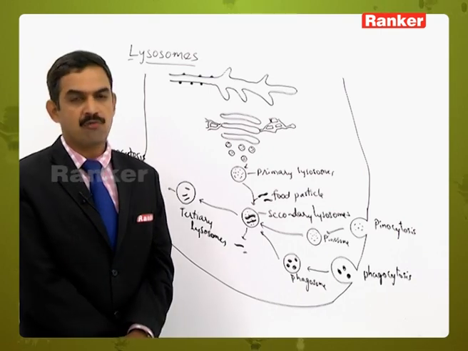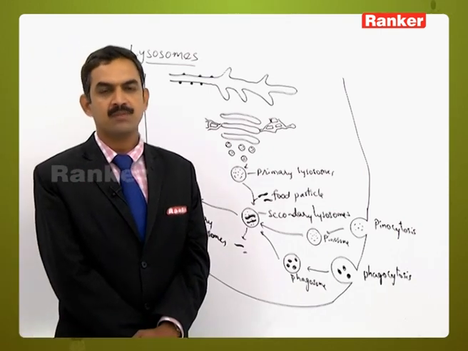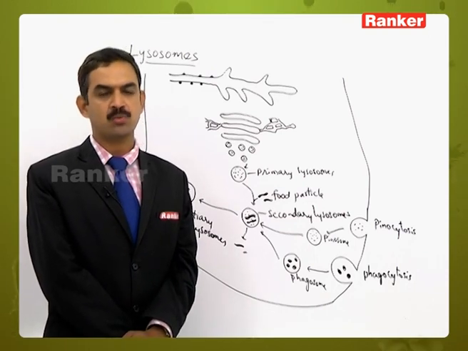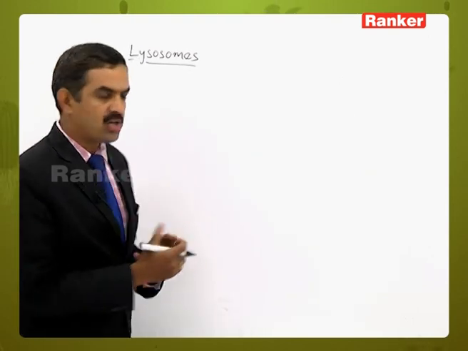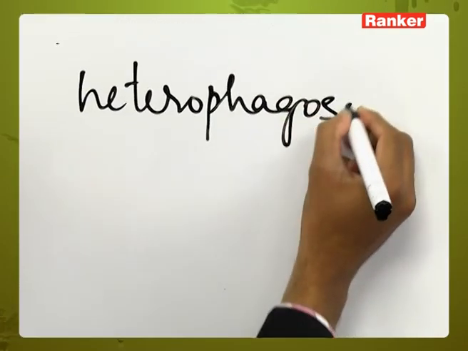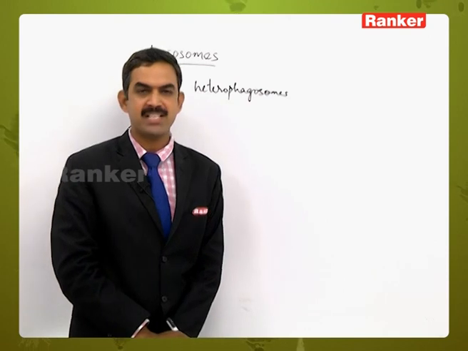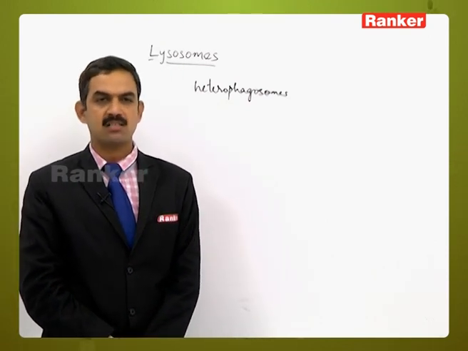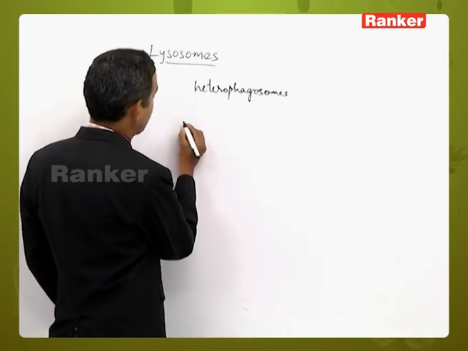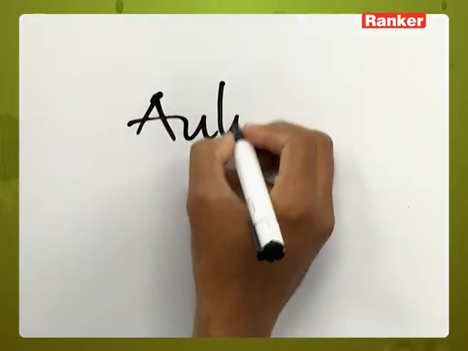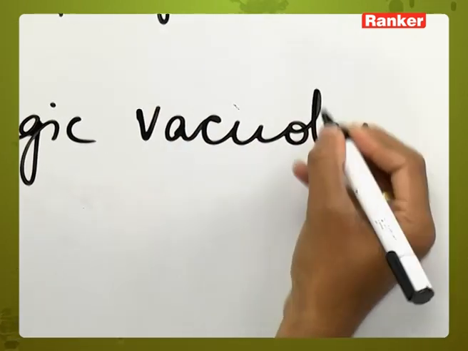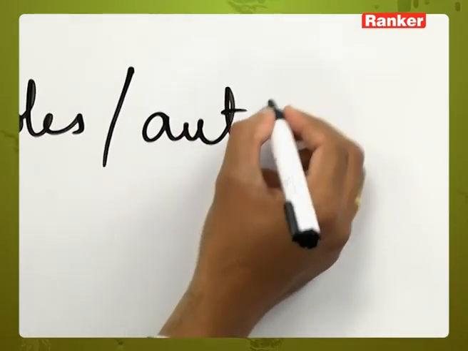So likewise, the three types of lysosomes are formed in the due course of the changes which are taking place from primary to secondary, secondary to tertiary. Secondary lysosomes are otherwise called heterophagosomes, because they contain different types of materials which are coming into that one. So we call such secondary lysosomes heterophagosomes. Then others are also there, those are called autophagic vacuoles, or we can also call them autophagosomes.